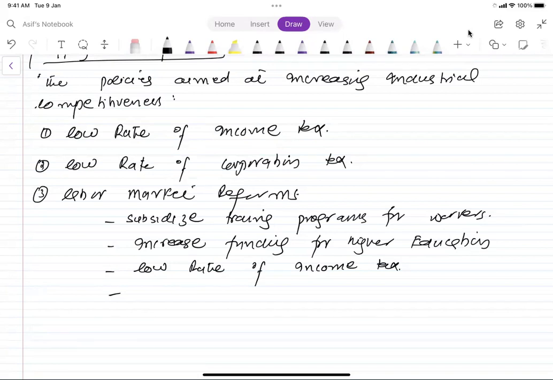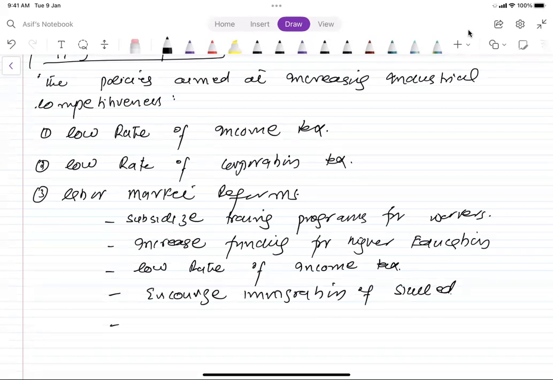We can also encourage the skilled workers to come inside the country. Encourage immigration of skilled workers, so that they can come into the country, use their skills, and do more productivity. As a result of that, there is an increase in the production, an increase in the GDP and competitiveness.